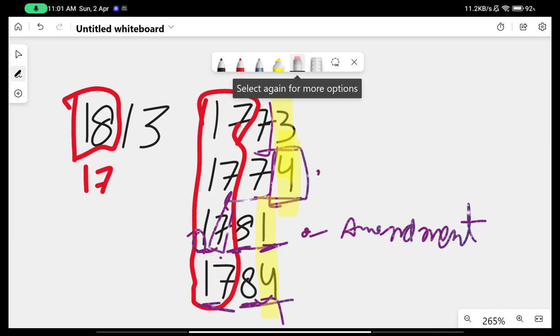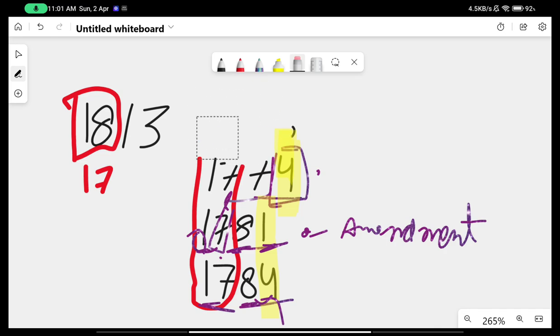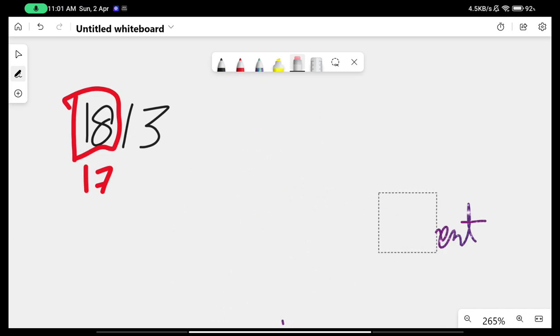In all the previous ones, the 17 was the same, and we just had to remember the last two numbers. But in this case, the first two numbers have also changed, that is 17 has become 18. So now you need to remember this 18, and now you have to remember 13 too.